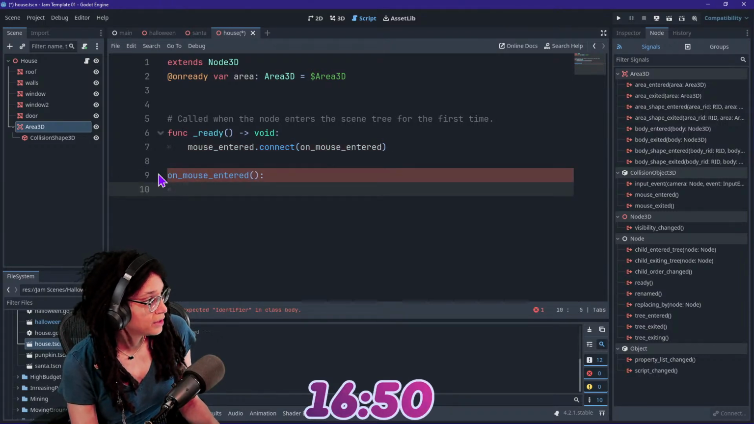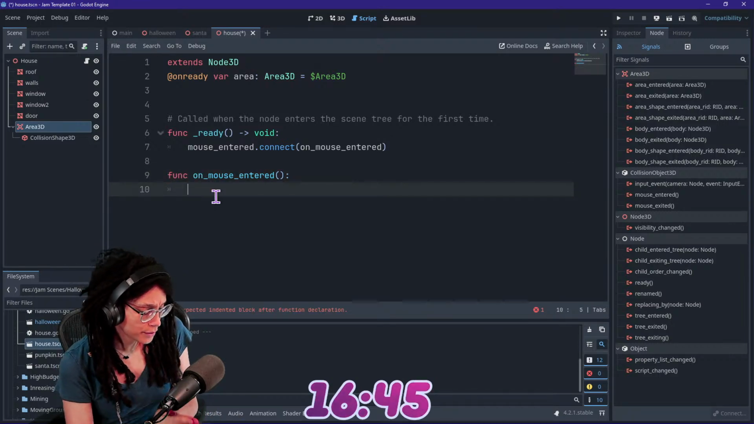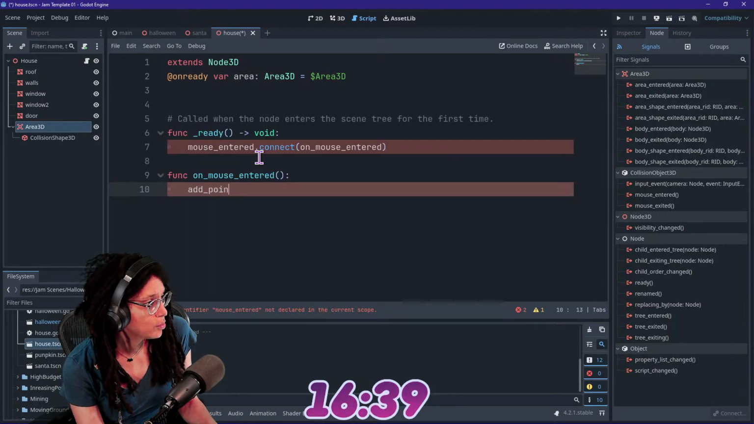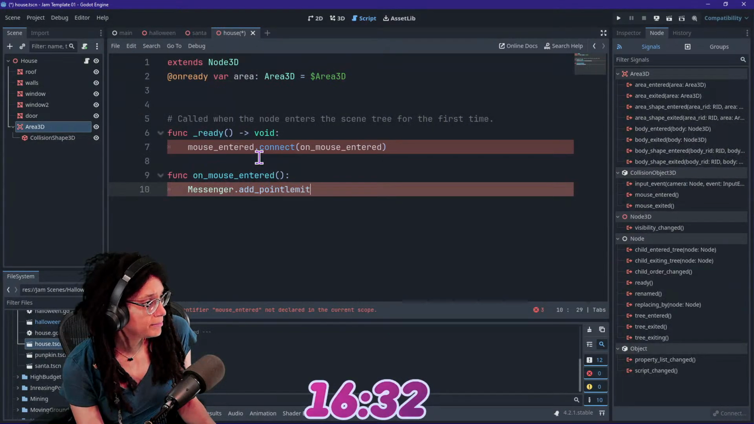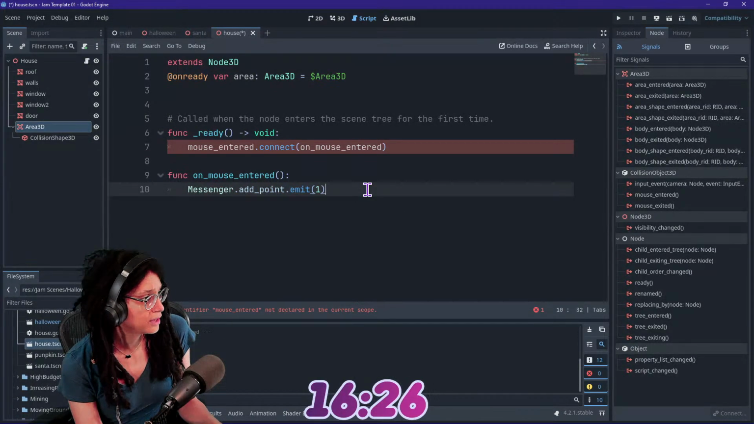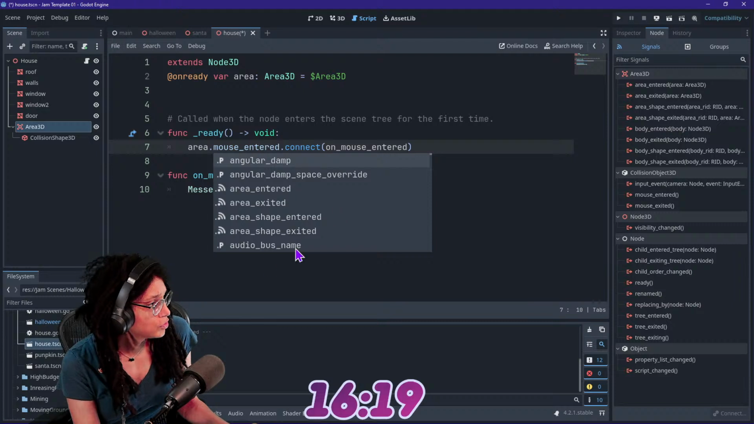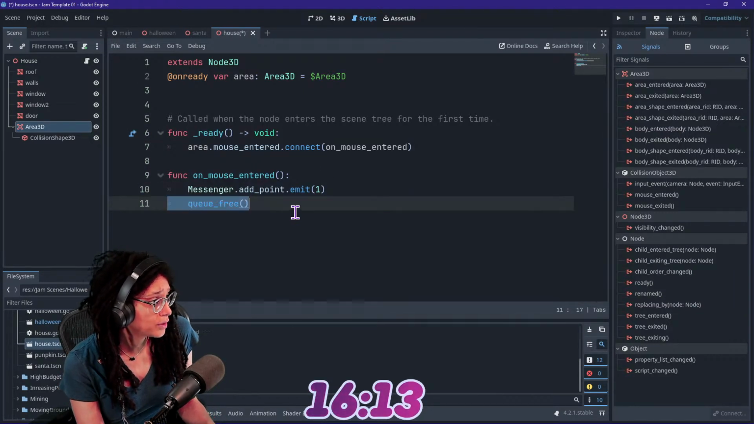I think we need to call with anything. Make sure it's a function. And what do we want to happen? We could say add point. Just add a point. Oh, that's on the messenger script, right? Messenger add point emit, please. I've already made this stuff before, so that's why I can use it. Identifier mouse entered, not declared in the current scope. Oh yeah, duh. Area. Cool. At point, we also want it to go away. We want it to die.